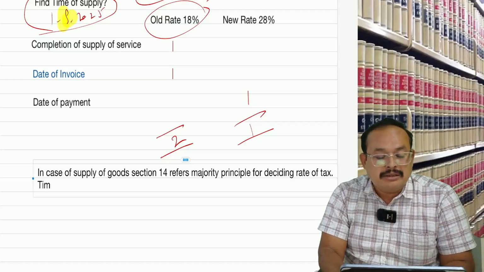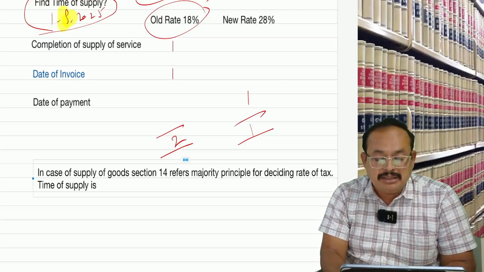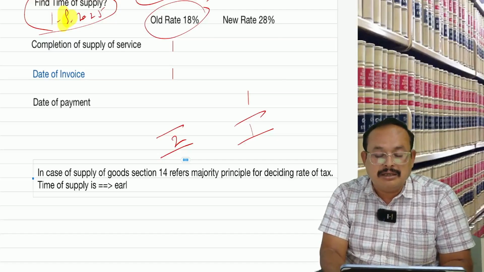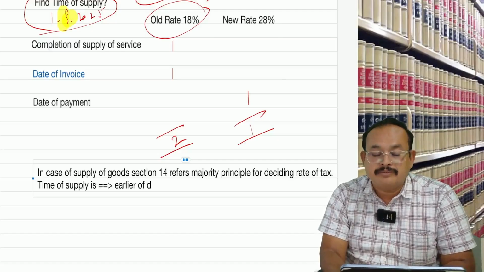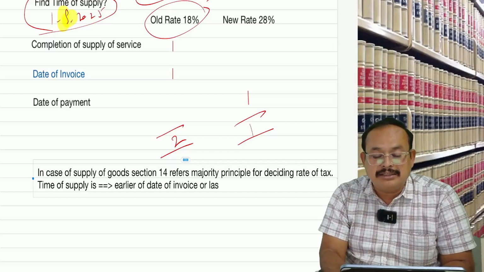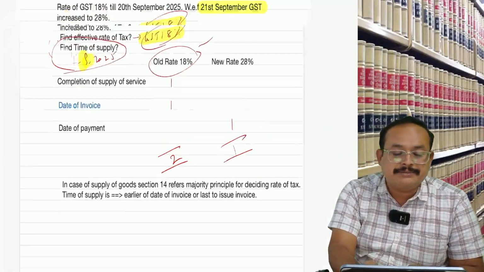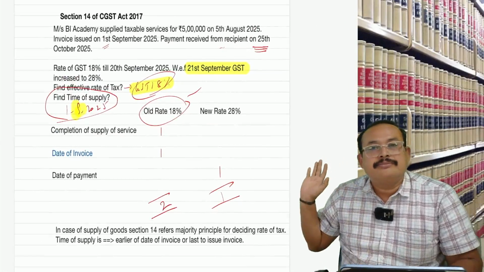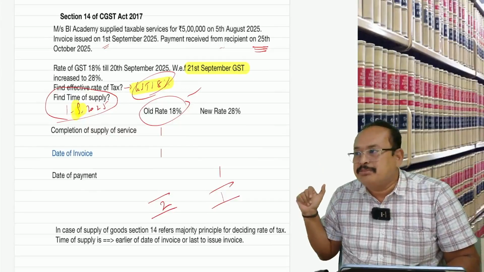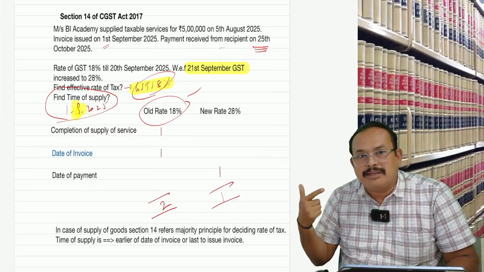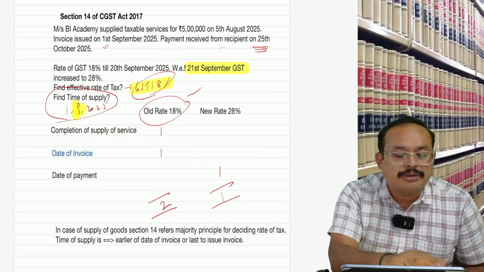Then time of supply is the earlier of date of invoice or last date to issue invoice. Excellent. That's it. Get my point? We work out a problem on it now. A problem from the workbook.